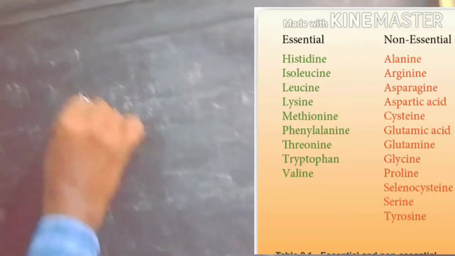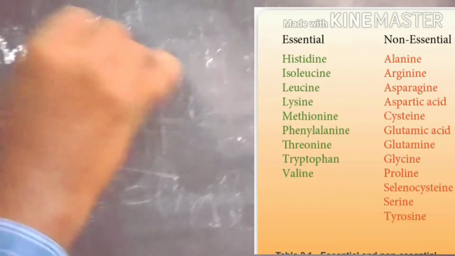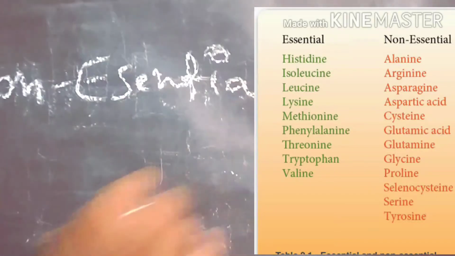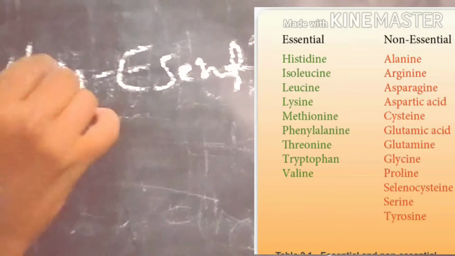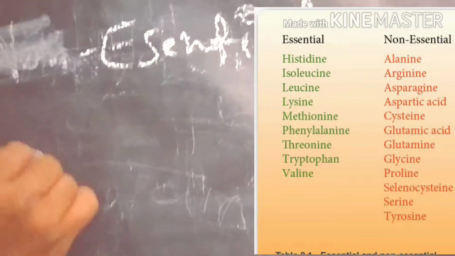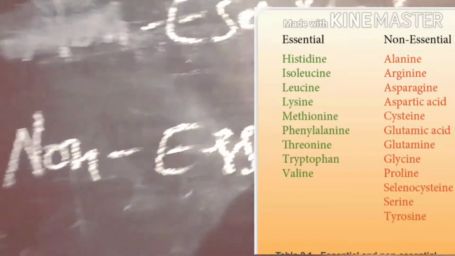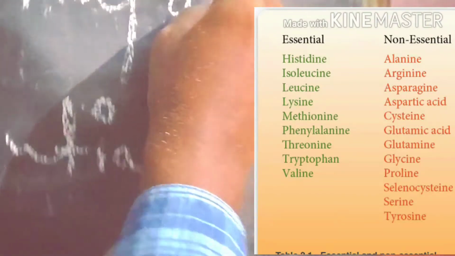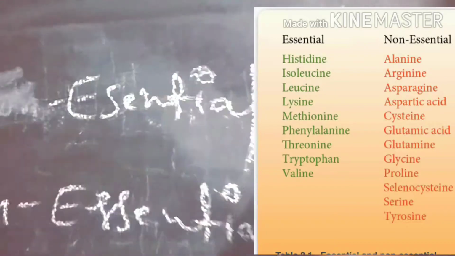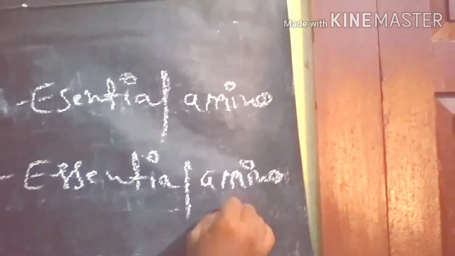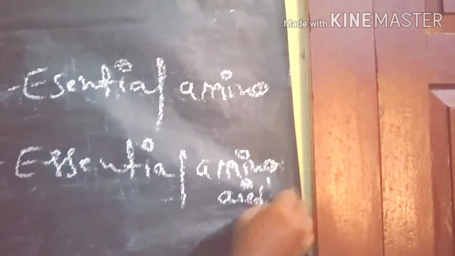So the 25 natural amino acids are further classified into essential and non-essential amino acids. For example, if you take the essential amino acids,